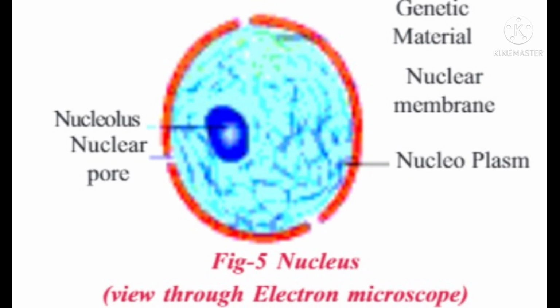What is the structure of the nucleus? The nucleus is a spherical shaped organelle that is present in every eukaryotic cell. The nucleus is the control center of eukaryotic cells. It is also responsible for the coordination of genes and gene expression. The structure of the nucleus includes nuclear membrane, chromosomes, nucleoplasm and nucleolus.